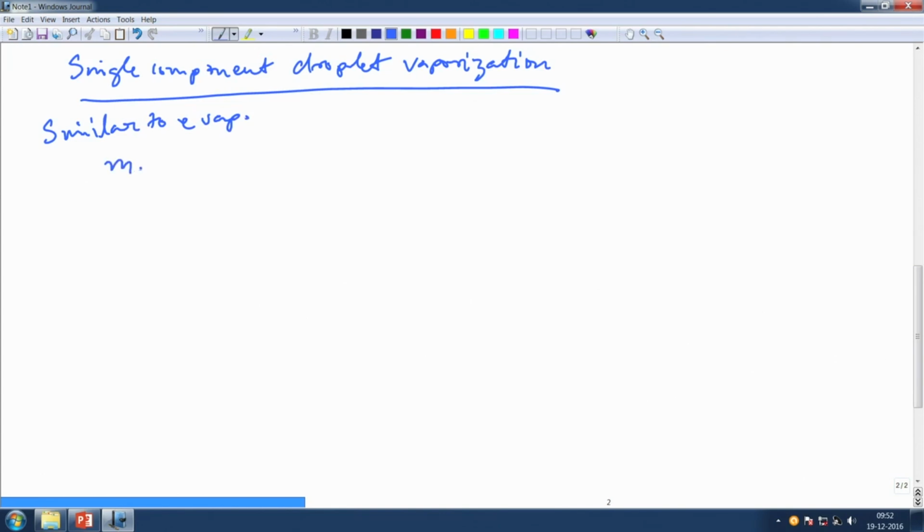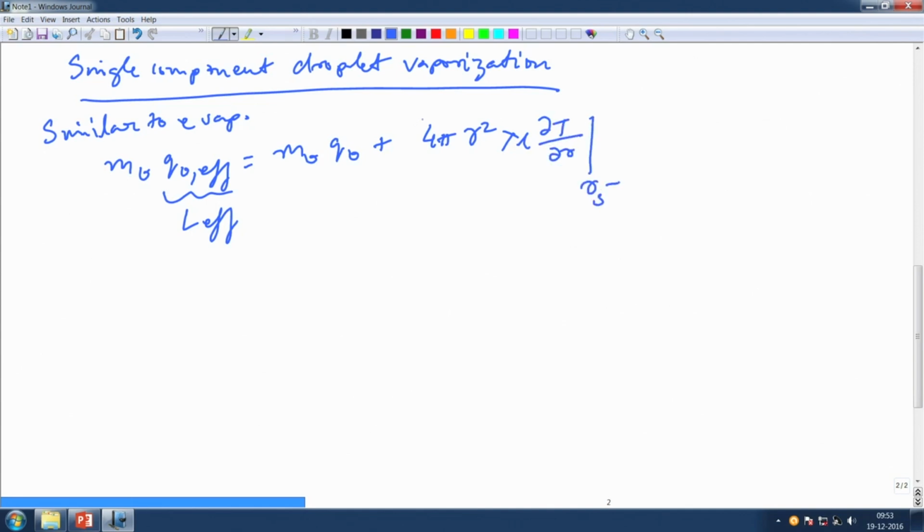Here, what is given as mv qv effective, this is like your L effective in Schireriano's notation, is mv into qv plus 4 pi r square lambda L dT by dr at Rs, with a minus sign because it is in the liquid phase. This is the heat that is transferred to the liquid phase essentially.